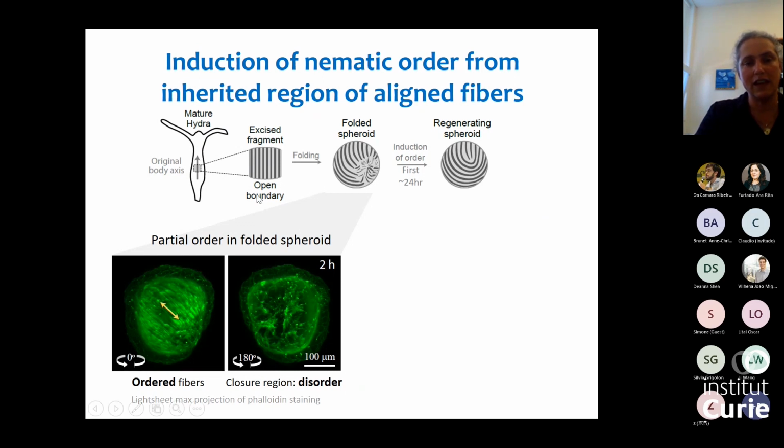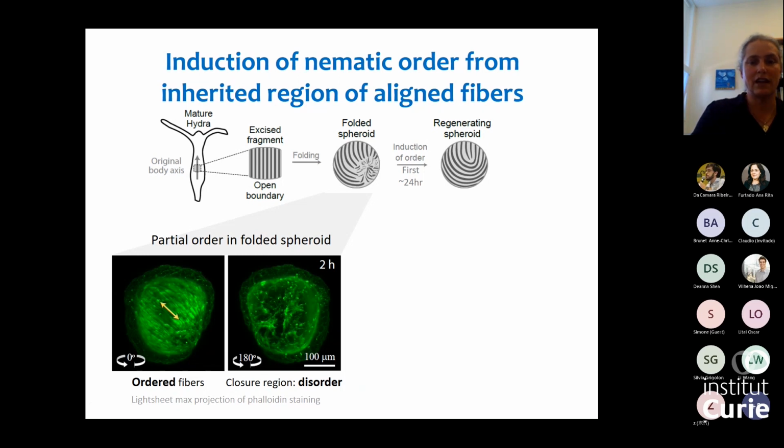What we see is that the actin fibers in the central part of the fragment are actually maintained, but in the closure region, the fibers are lost. So what you're seeing here is a spheroid where we're looking at the same spheroid from front and back, two opposite orientations. The spheroid actually folds. If you see me on the camera, it actually folds, and kind of into a closed spheroid.